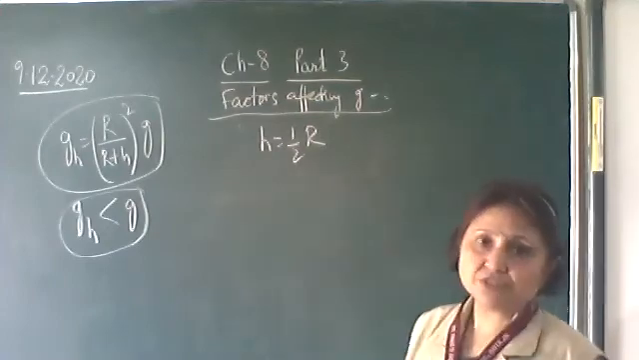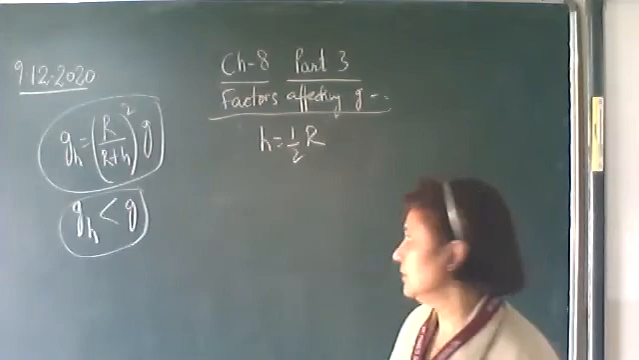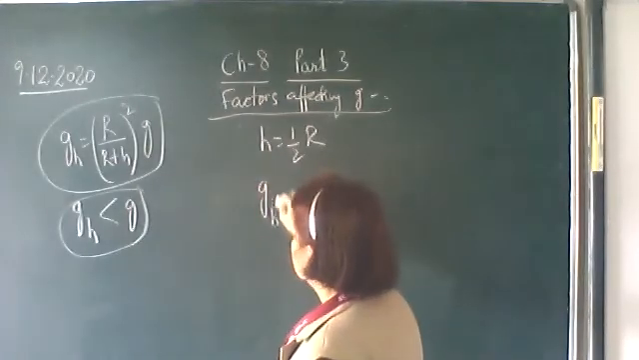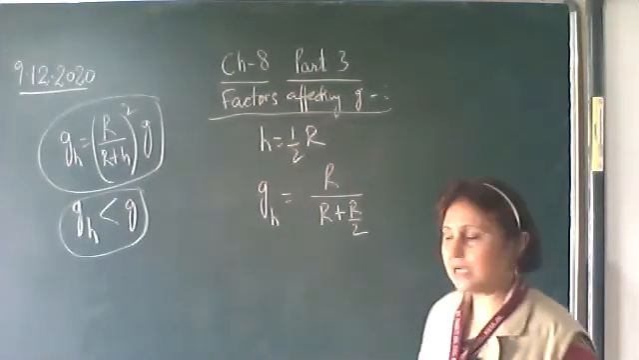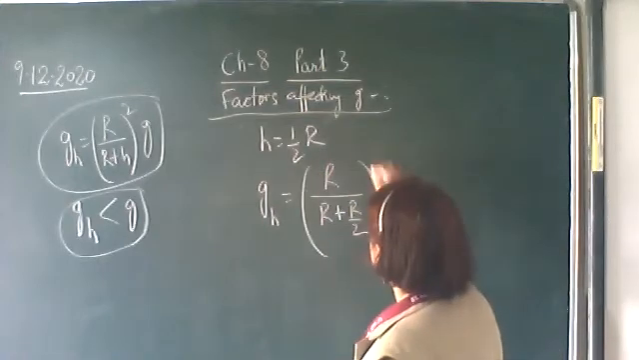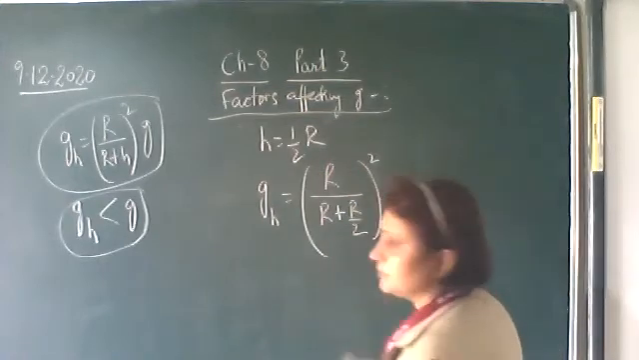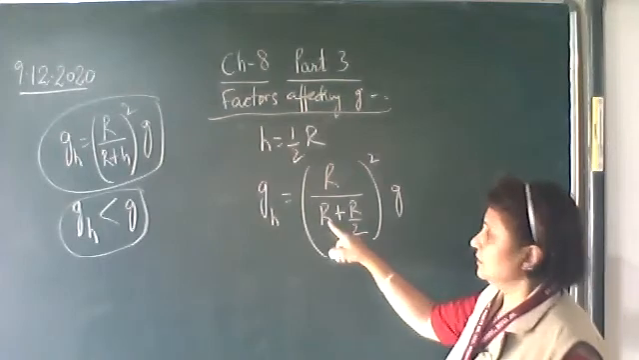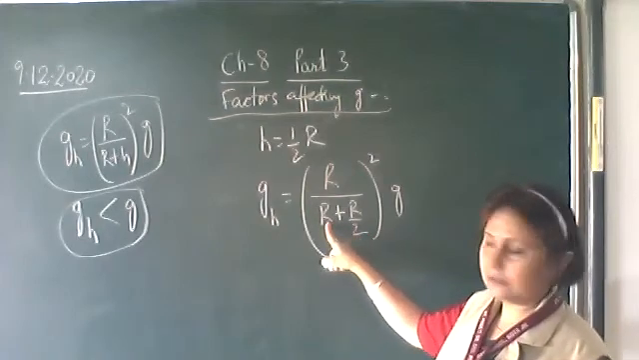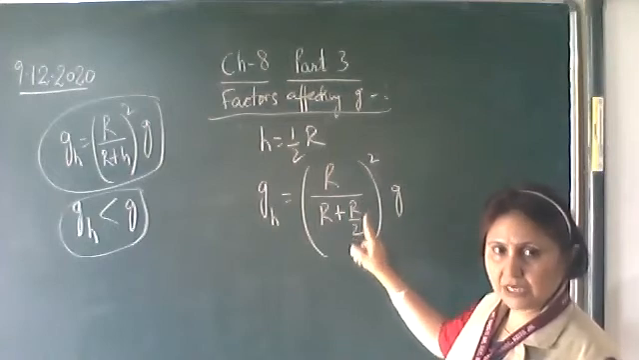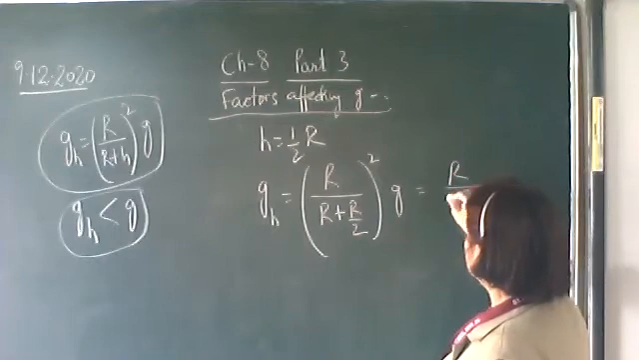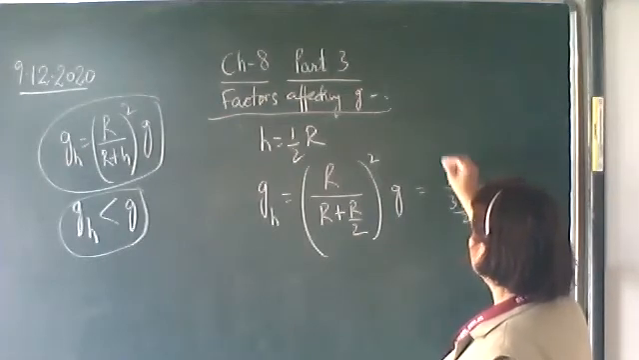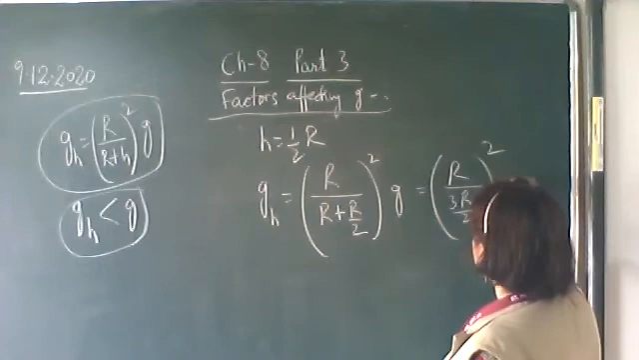We substitute h is equal to half r. So the acceleration due to gravity is r upon r plus h, this is r by 2. Take the LCM in the denominator: 2r plus 1r, 3r upon 2. So this is r upon 3r upon 2 whole square into g.